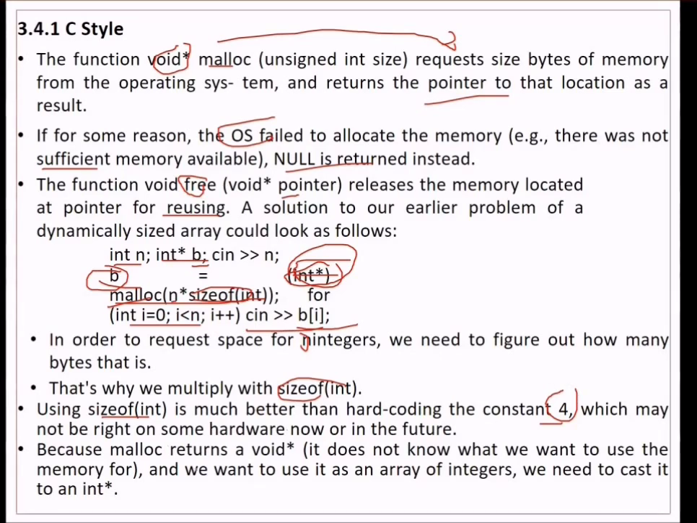Now malloc returns void star, as I just suggested. This is the prototype of malloc: it results in void star. So it is your duty to cast it to some data type. We want to use it for an array of integers, so we cast it as int star. This is how this particular thing has been done.